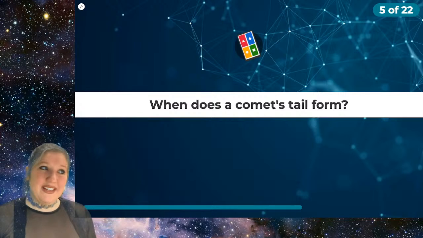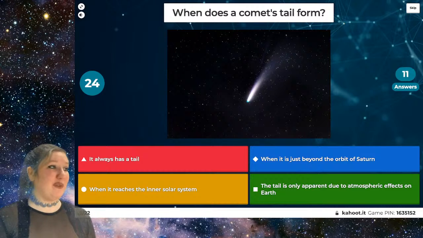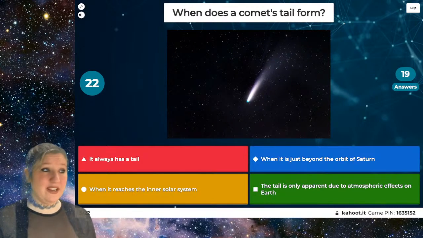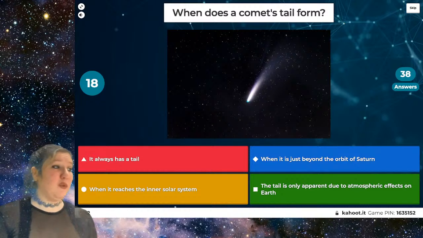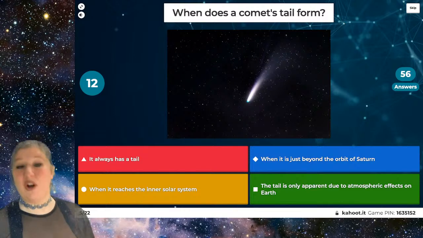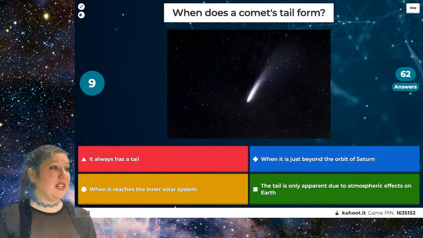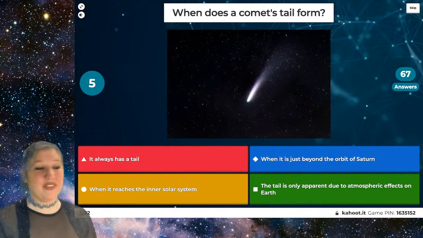So when does a comet's tail form? Comets are famous for having these beautiful tails. When does it form? Does it always have a tail? Is it when it is beyond the orbit of Saturn? Is it when it reaches the inner solar system? Or is the tail only apparent due to the atmospheric effects on Earth? So which of these answers corresponds to when a comet's tail forms?